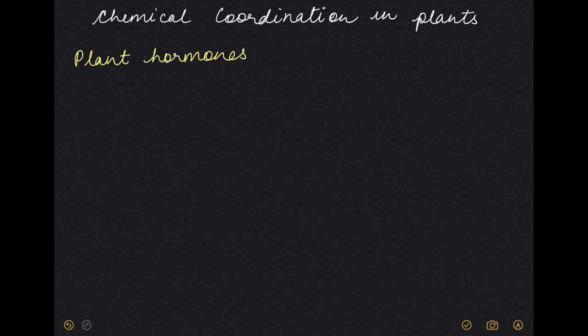To continue with biology, today I'm going to start with chapter 7, that is chemical coordination in plants. Now, what are plant hormones?